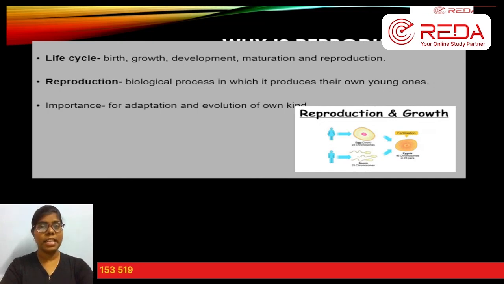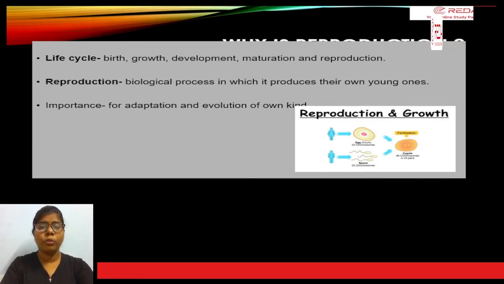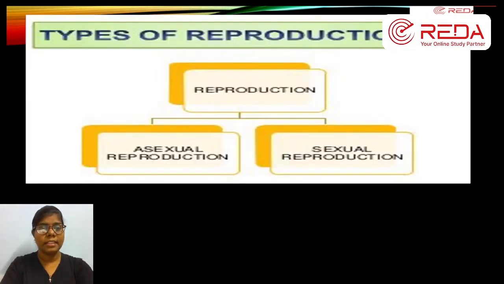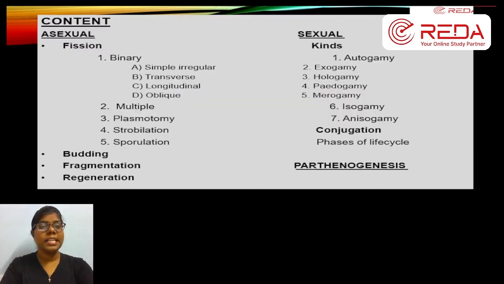We have seen about reproduction, how reproduction happens, and why reproduction is necessary. All these things we saw in the last class, and the reproduction types, asexual and sexual, with the best examples. This is the content of the whole lesson in chapter 1: asexual content and sexual content.